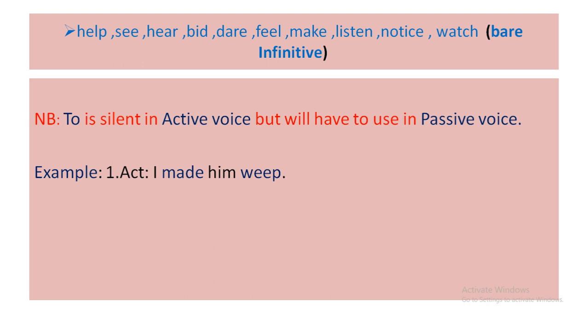Here it is working like an infinitive, but the infinitive to is absent here. That is why we can say it is bare infinitive. But when you make it passive, you have to use the infinitive, that is the preposition to. Okay, him is the object, so it will be the subject he. He was made to weep by me. I will be the object me.